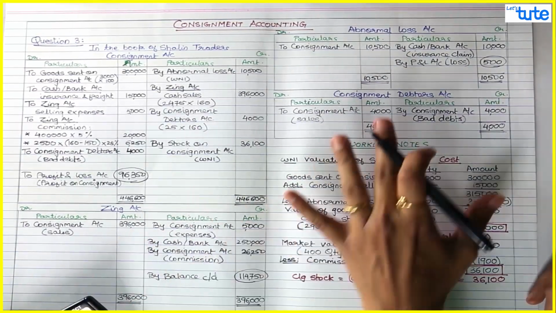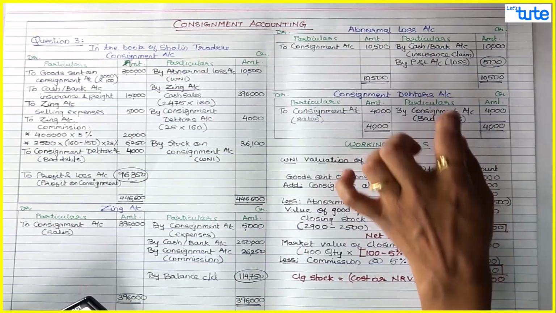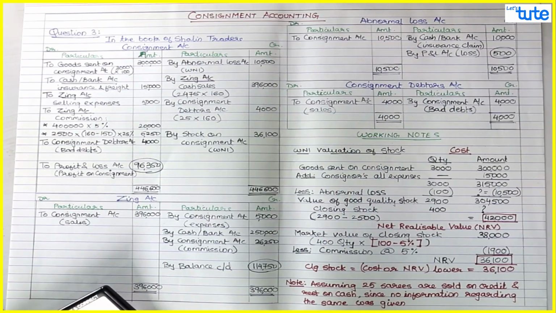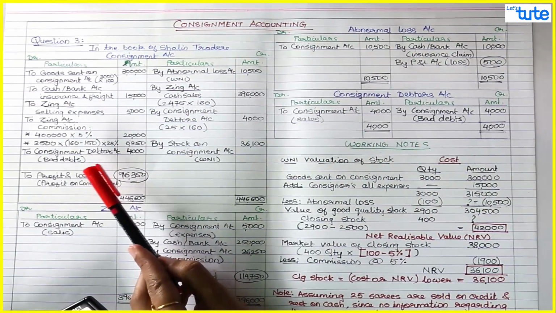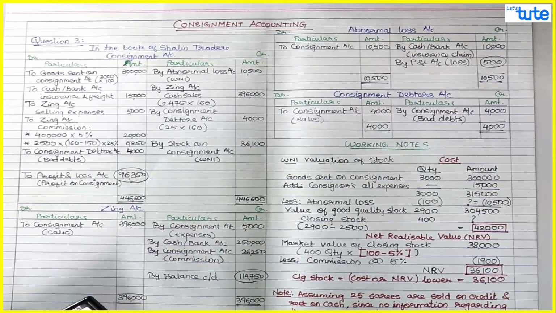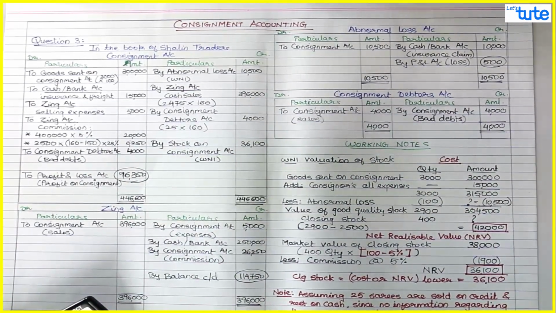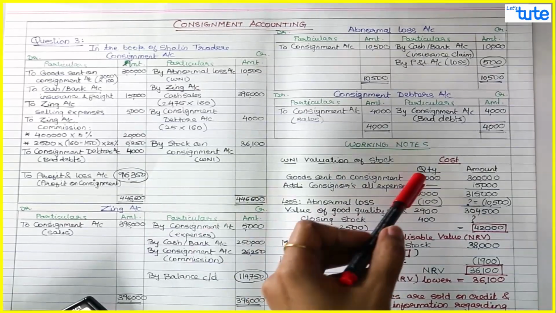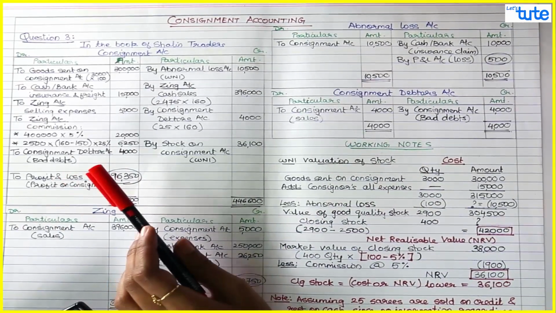Okay, so now we are done with the entire question. For this we can write an assumption, we can write a note, assuming 25 sarees are sold on credit and rest on cash, since no information regarding the same was given. So this we have written as the assumption. The loss of bad debts is borne by the consignor, since there was no Del-Credere commission. So since Del-Credere commission was not given, the loss of bad debts is borne by the consignor.